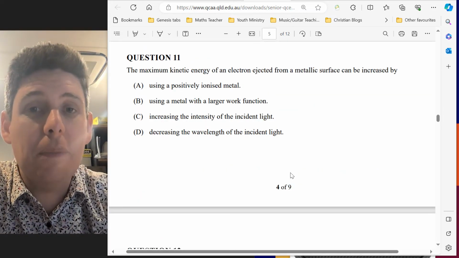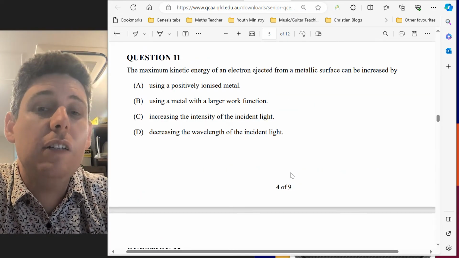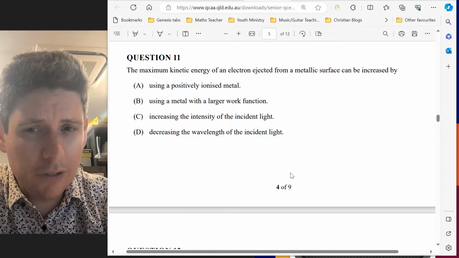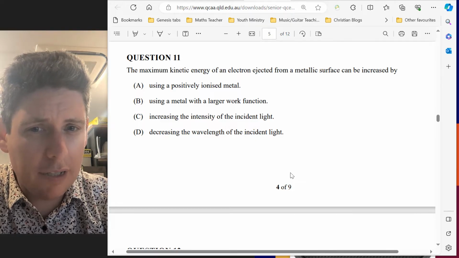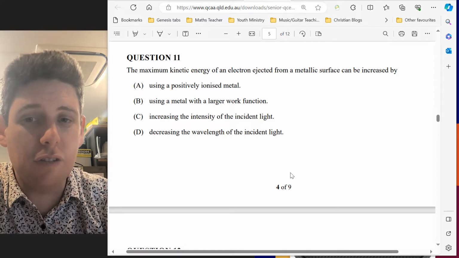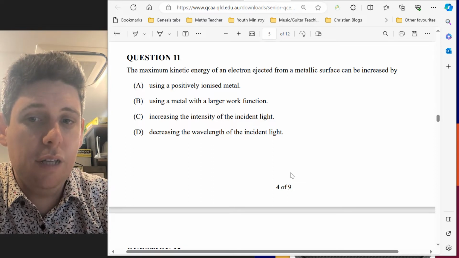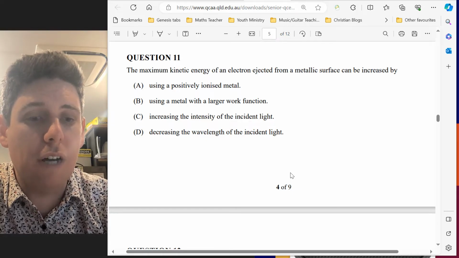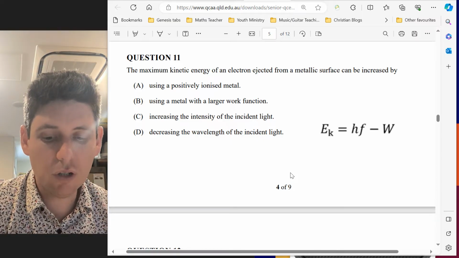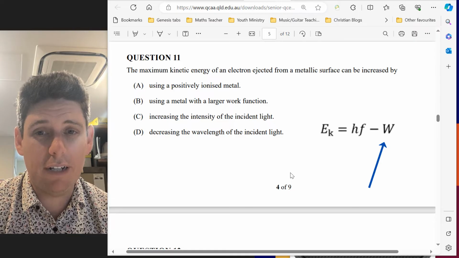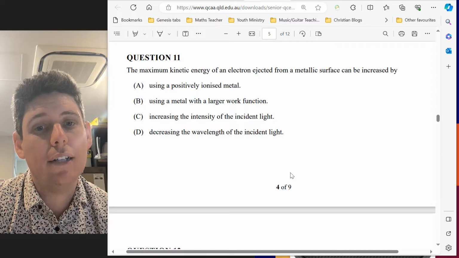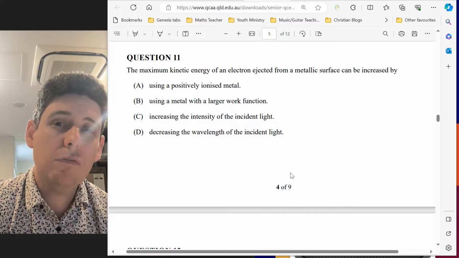Question 11. The maximum kinetic energy of an electron ejected from a metallic surface can be increased by... Now this is interesting. We've got positively ionized metal, A. We've already got a metal and ejecting an electron, so that's not going to do anything. Using a metal with a larger work function. This is when we need our formula book again, quantum theory. If we have a larger work function, that's going to decrease our kinetic energy. Increasing the intensity of the incident light: I don't know if you've ever read about threshold frequency.